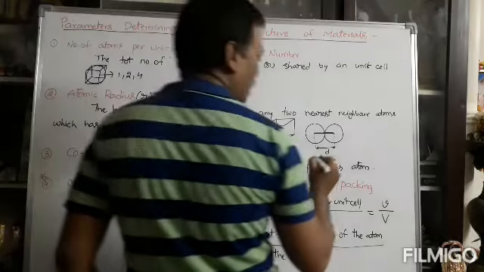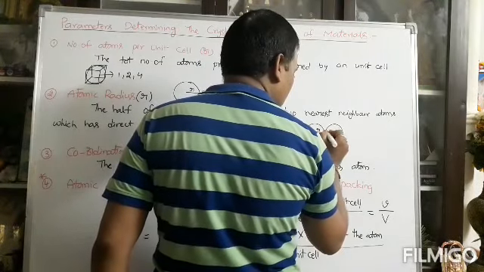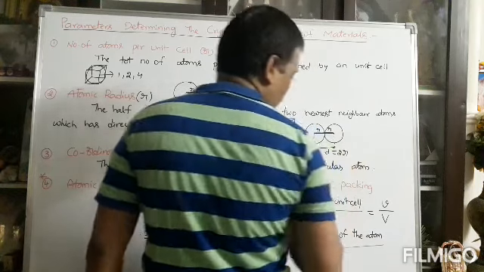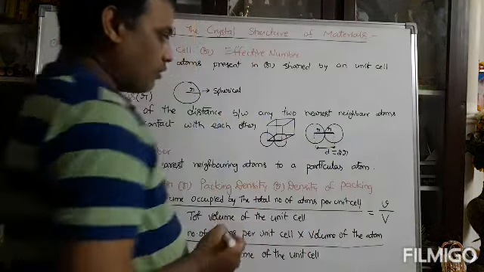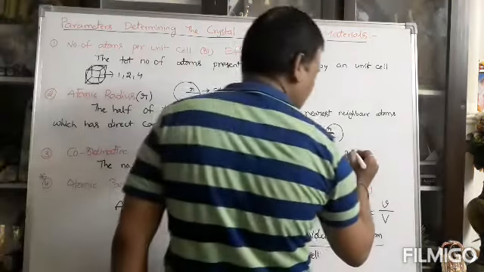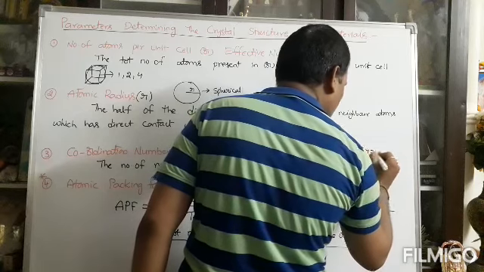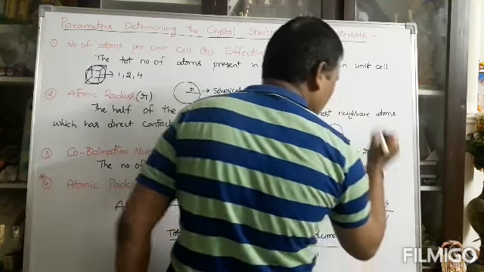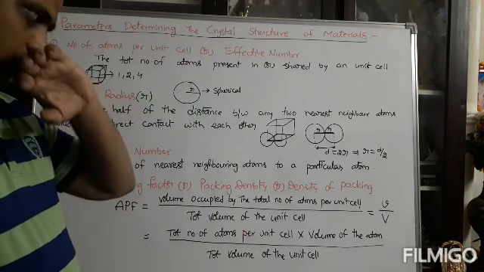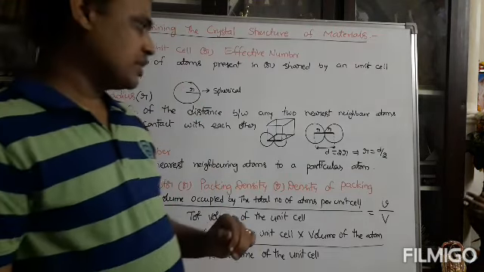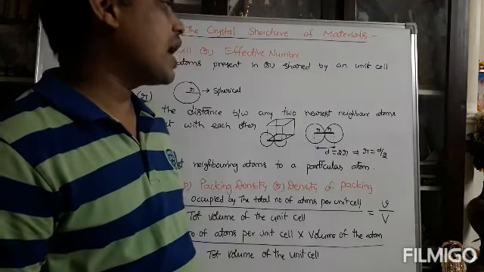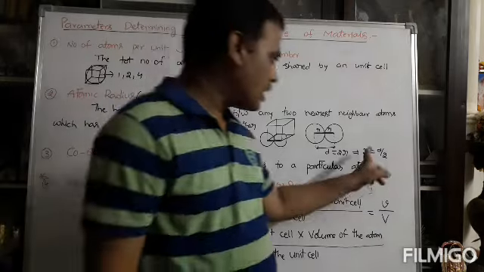Here the atom radius is small r, so d is equal to 2r. We want to calculate the atomic radius, small r. From this equation, small r is d by 2. Here d is the interatomic distance, also termed the nearest neighboring distance.